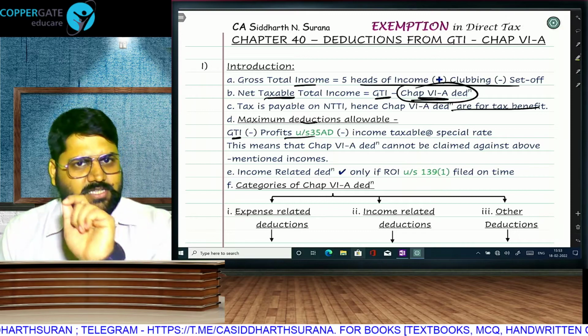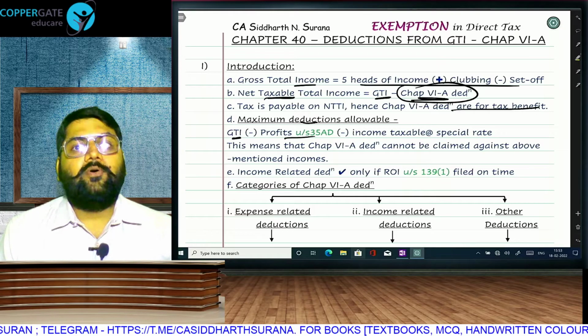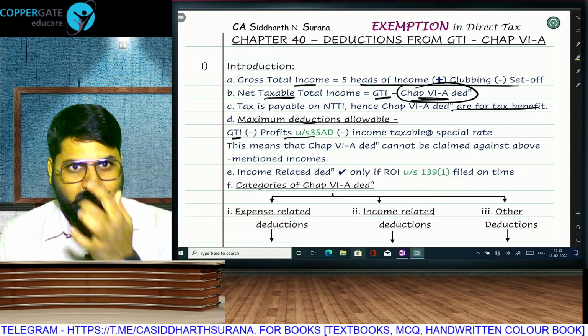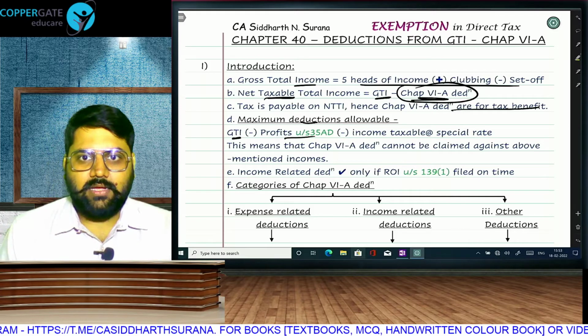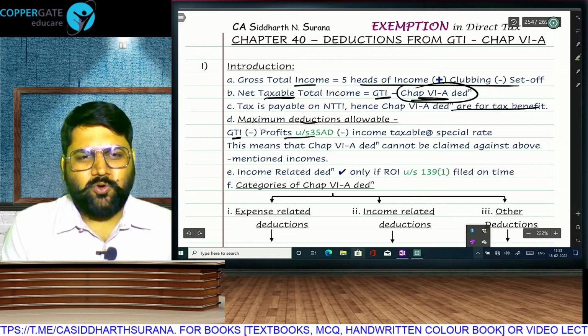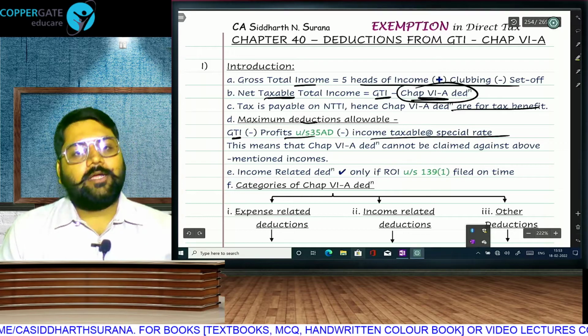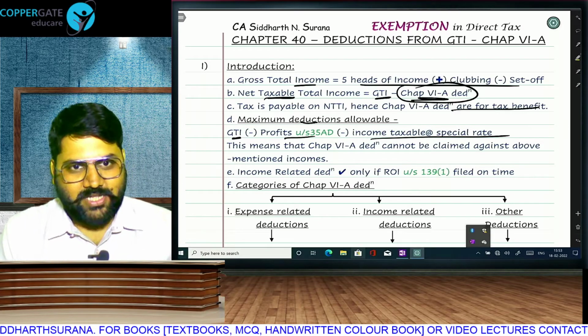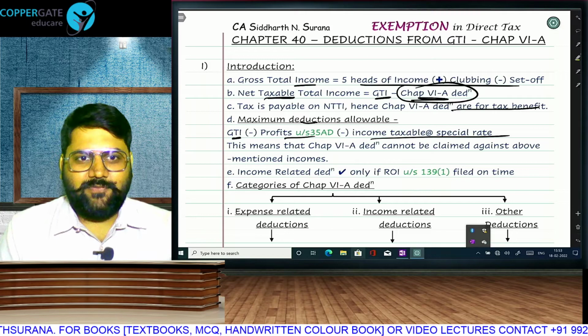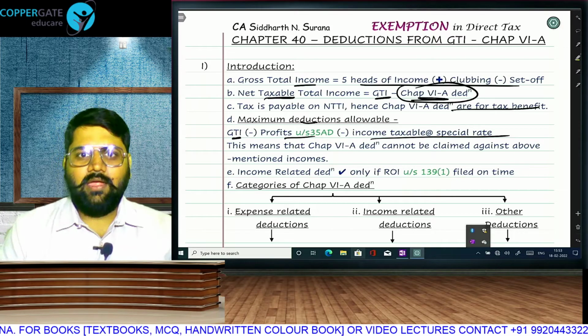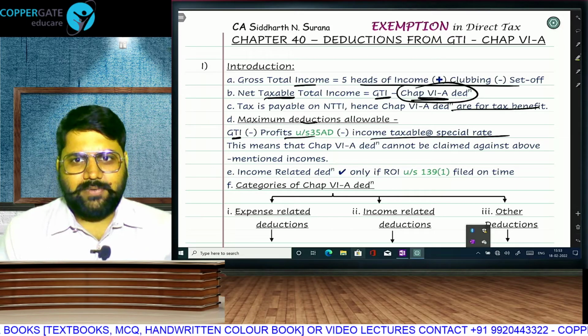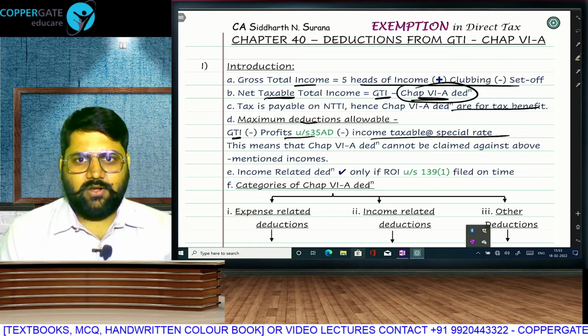From 35AD business you are not allowed to take chapter 6A. Very important, remember for MCQ, if you are in 35AD, from that business you cannot take chapter 6A, and of course already you are taking full cost as a deduction, and any income taxable at special rate with the exceptions that we already know, 80LA for IFSC and royalty FTS under 115A. Any income at special rate, no chapter 6A deduction. Chapter 6A cannot be claimed.